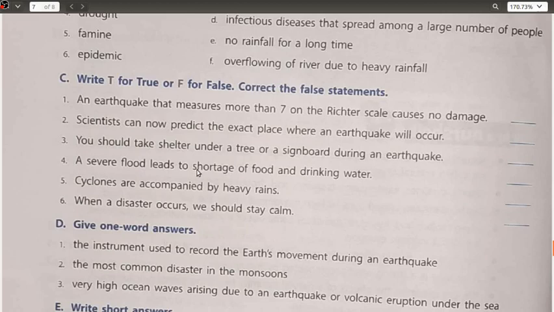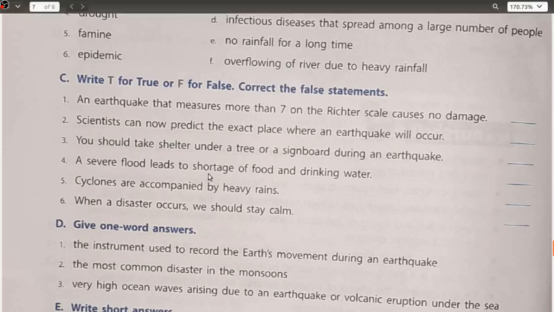A severe flood leads to shortage of food and drinking water. That is complete. A severe flood is leading to shortage of food and drinking water. This is true. But why? Because our fresh water gets contaminated by the flood water, which comes from many places, including garbage, human waste, and various other kinds of waste.